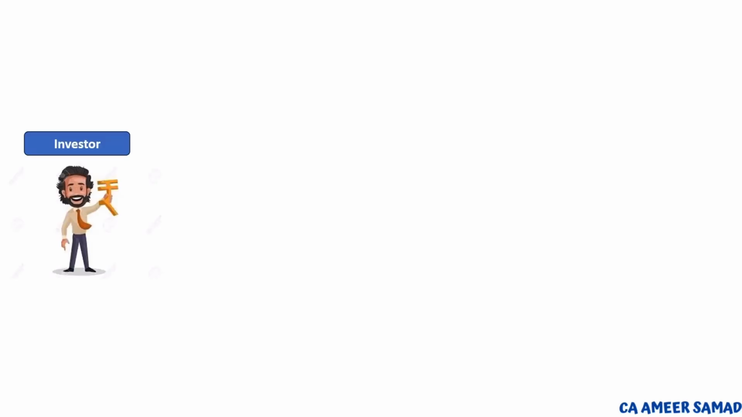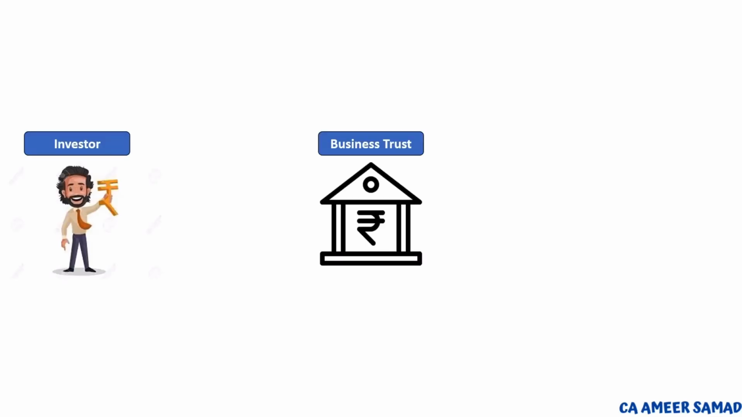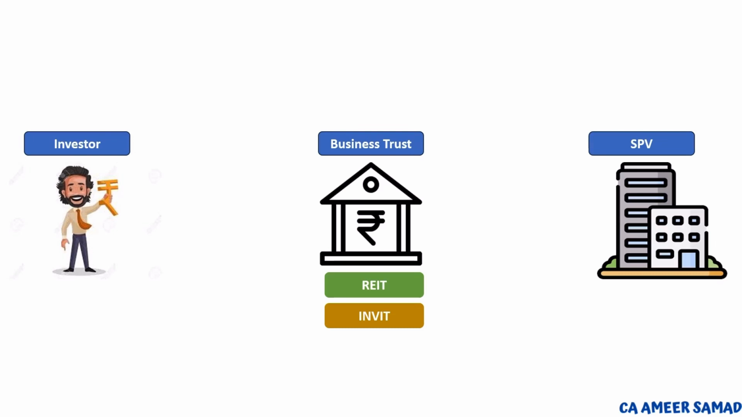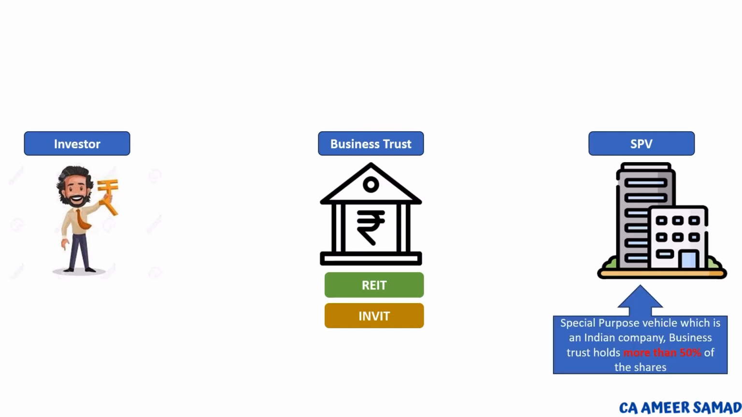In a business trust, there are three parties. One is the investor, second is the business trust, which may be a real estate investment trust or an infrastructure investment trust, and the SPV. SPV is an Indian company in which the business trust has 50% of the shares or more.